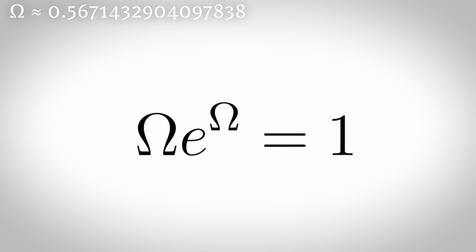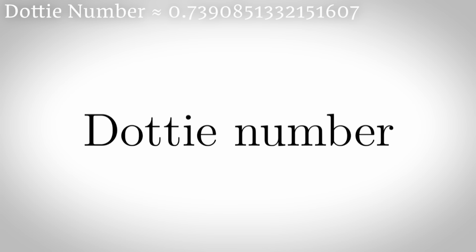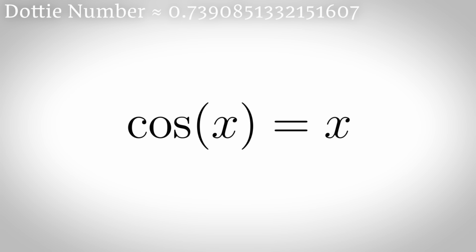The omega constant is the real solution of omega e to the power of omega equals 1. The Dottie number is the unique real solution of cosine x equals x.